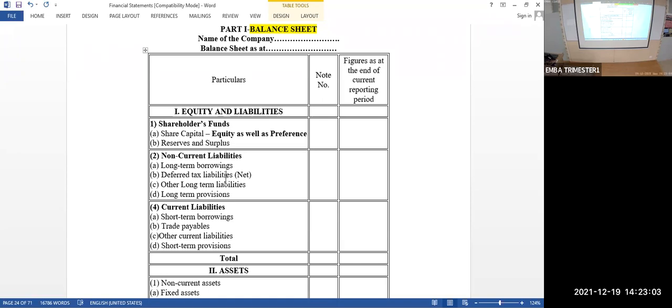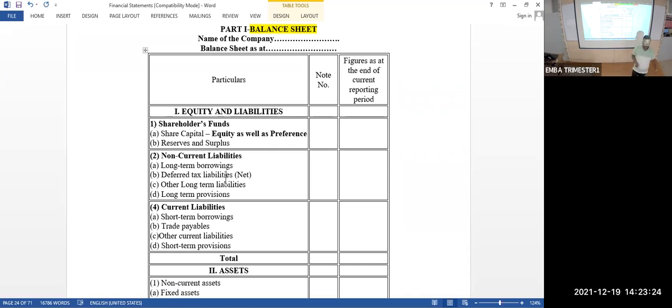By chance, there is only one, so we are writing only one in the note. Sometimes there will be 3, 4. 10 rupee share, 1 lakh. 5 rupee share, another 5 lakhs. Something like that will be there, then you have to write one by one, take a total, and bring the grand total here in the share capital column. Okay. Next, reserves and surplus.